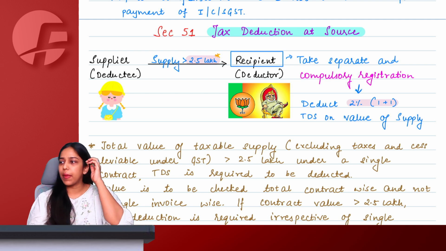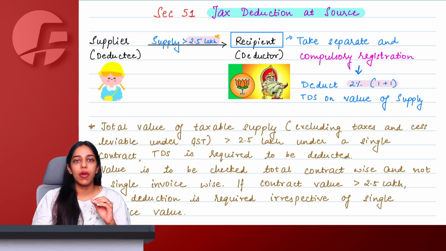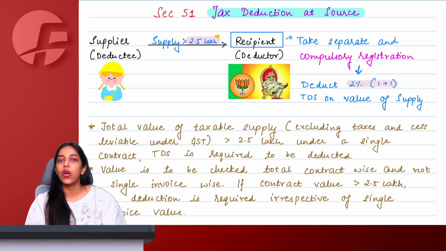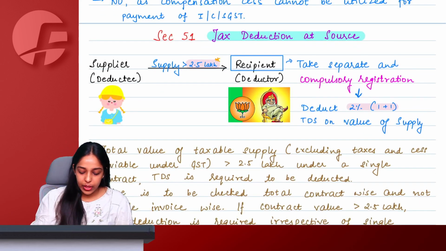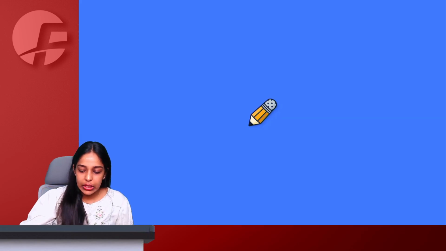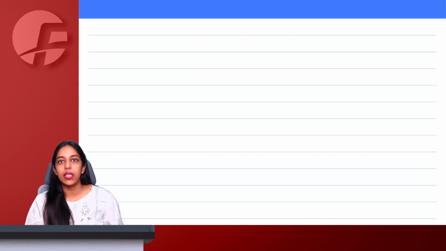Very small chapters. But since Section 51 TDS has some amendments, it becomes important for your examination. Same for TCS also. So, chalo quickly, first of all, how to learn the rates of TDS and TCS, because there's an amendment in the rate of TCS.